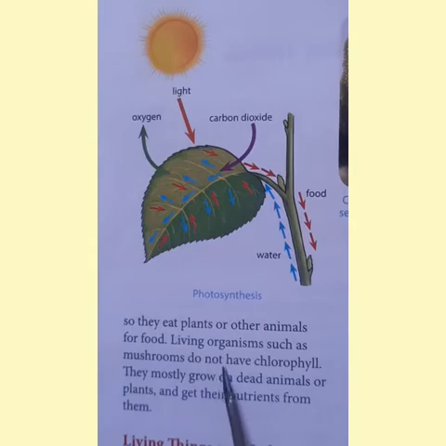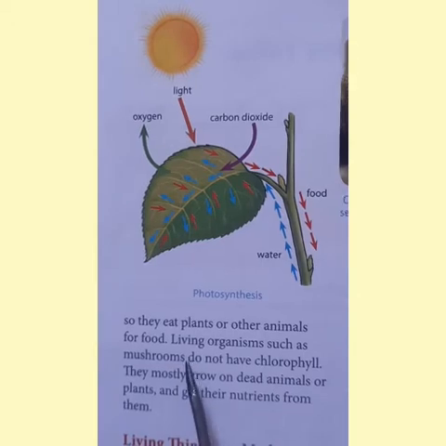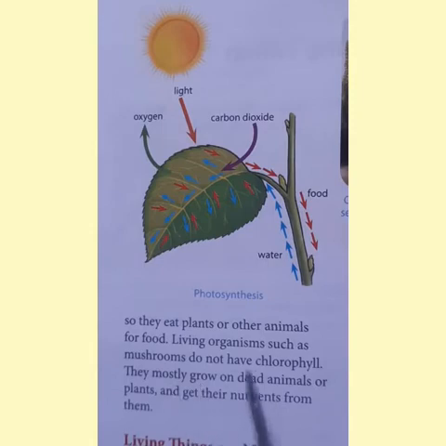Living organisms such as mushrooms do not have chlorophyll. So, not only the animals lack chlorophyll, even organisms like mushroom. Do you all know about mushrooms? Of course, you might have eaten some of the mushrooms, isn't it? Of course, you see them in the rainy season. And most of the mushrooms are edible, and some of them are very poisonous also. You cannot eat all the mushrooms.